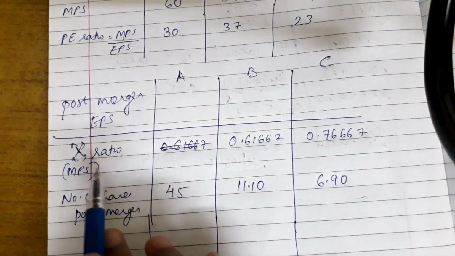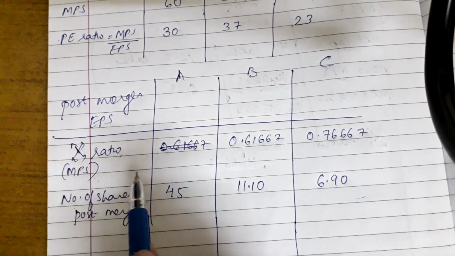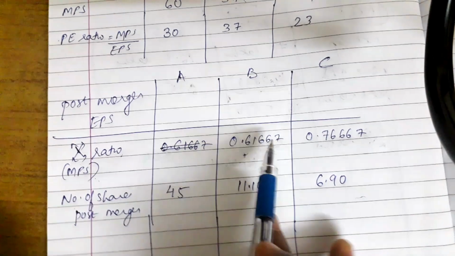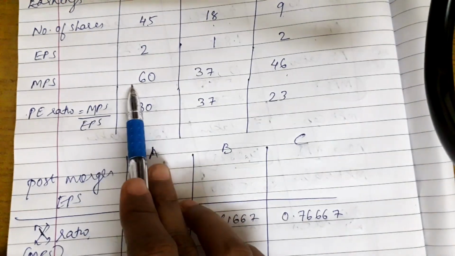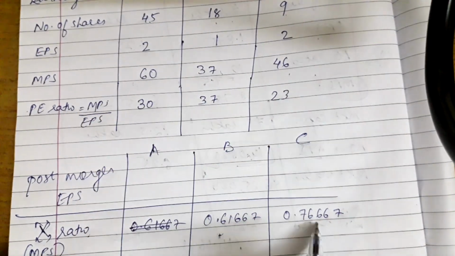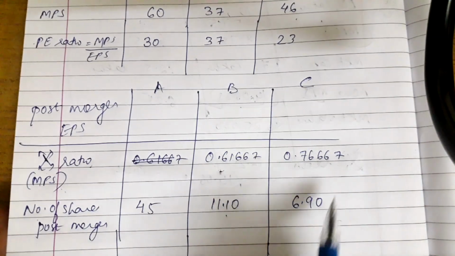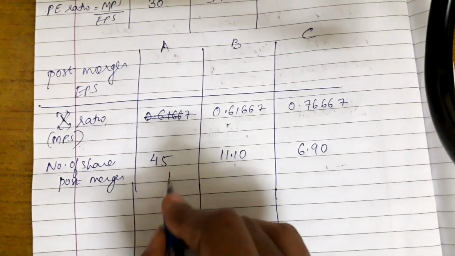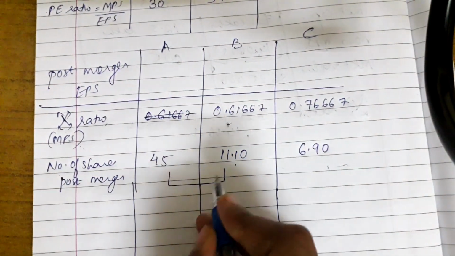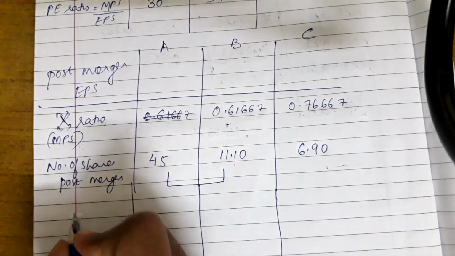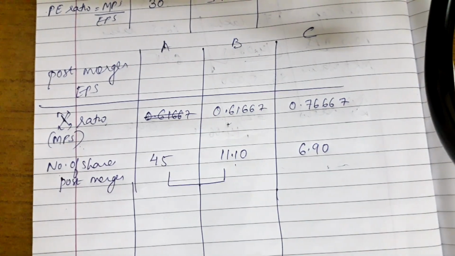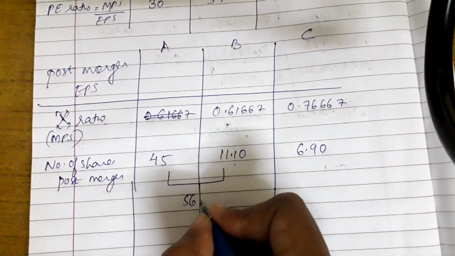Here the basis I have taken is MPS. So the exchange ratio is simple, target divided by acquiring. So we got the 2 values. If these both are getting merged, the number of shares would be 45 plus 11.1, which would be 56.1.